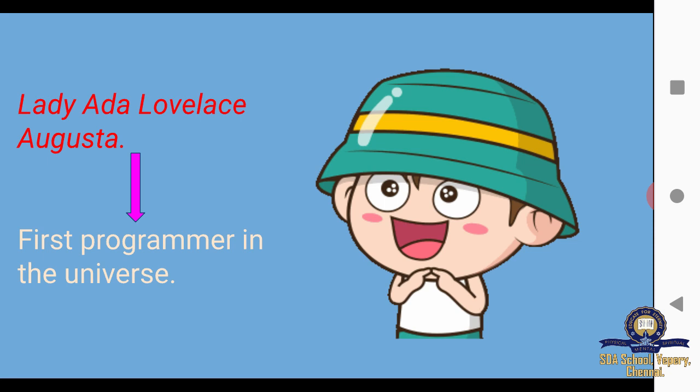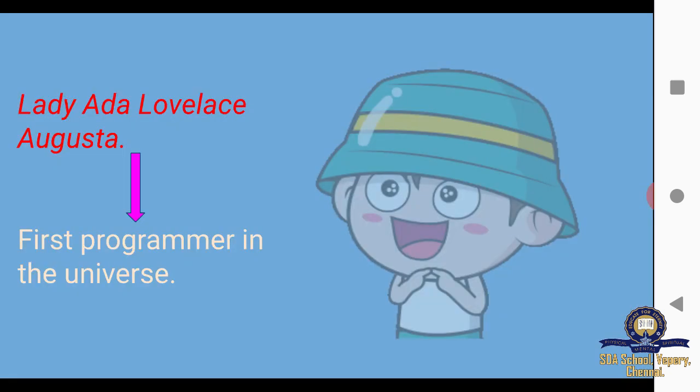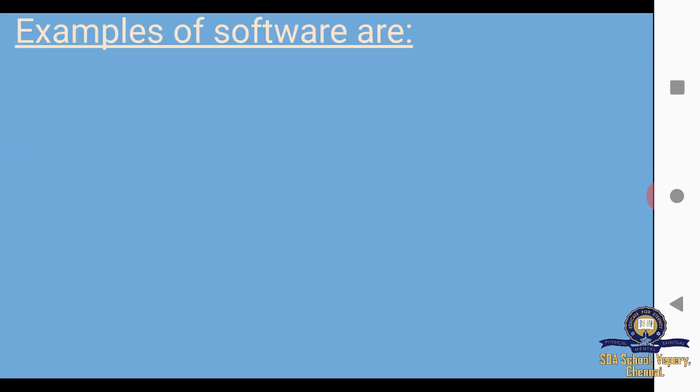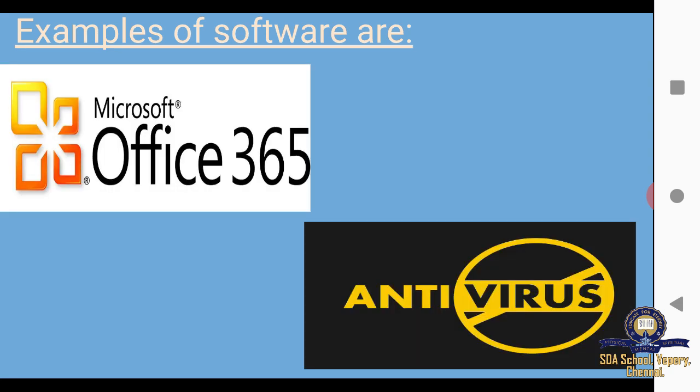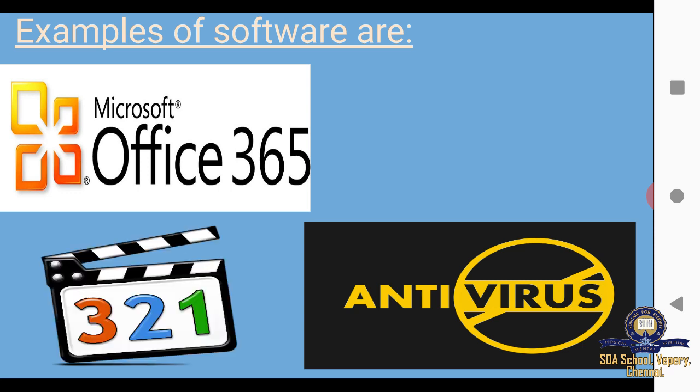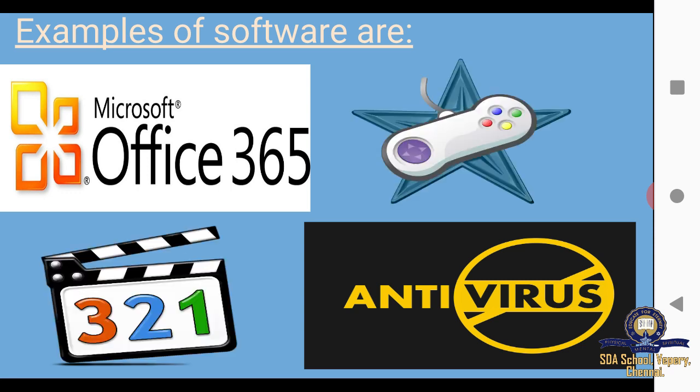Lady Ada Lovelace was the first programmer in the world. The games that you play and the programs that you use to learn interesting things on the computer are called software. Let us see some examples of software: Microsoft Office, antivirus, Windows Media Player, and computer games. These are all some of the examples of software.